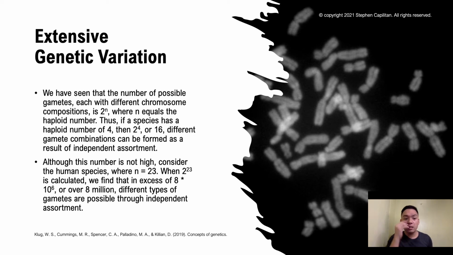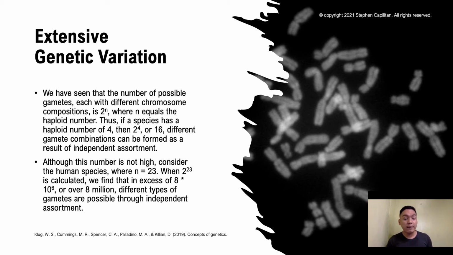Although this number is not high, consider the human species. Our haploid number is 23. Computing 2^23, we get in excess of 8 times 10^6, which is over 8 million.